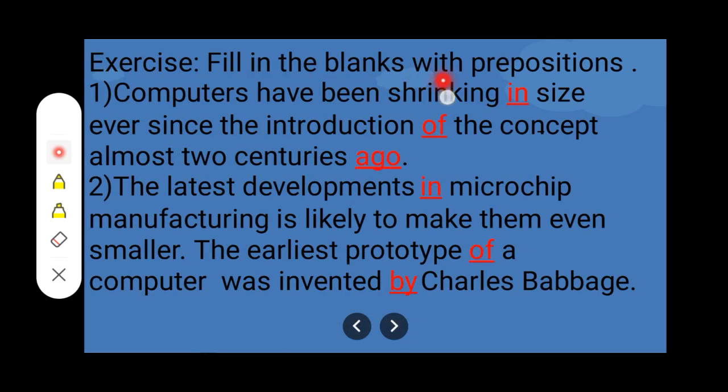Exercise. Fill in the blanks with prepositions. Number 1. Computers have been shrinking dash size ever since the introduction dash the concept almost 2 centuries dash.